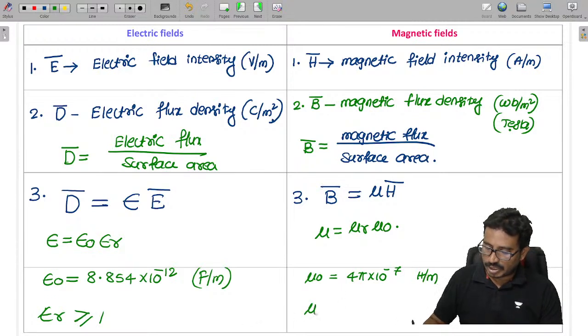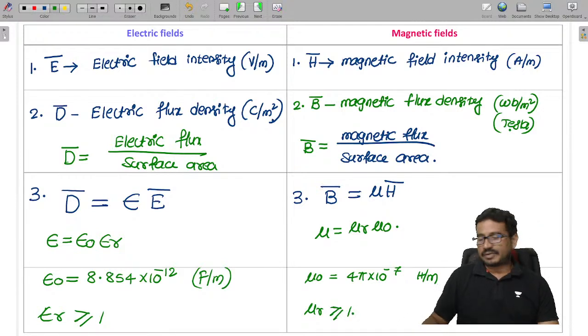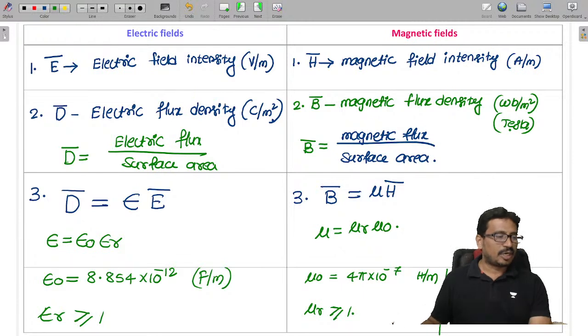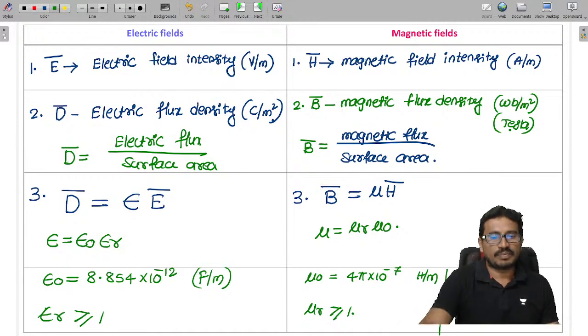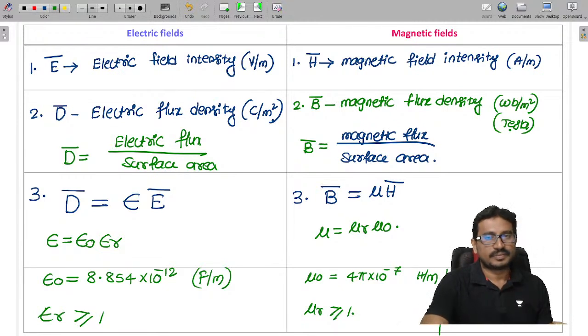The mu r value is also greater than 1, and for non-magnetic materials mu r becomes 1.